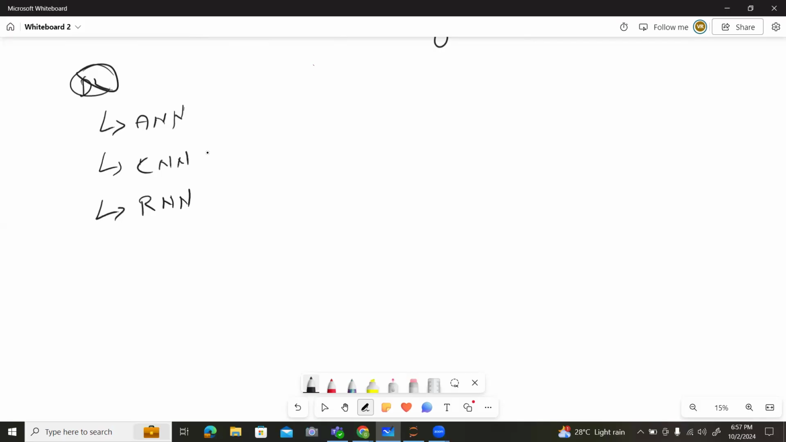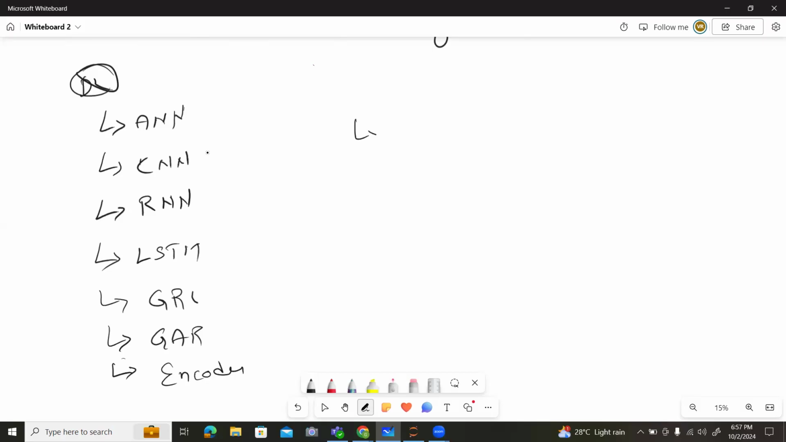Upon this RNN, we have LSTM, GRU, GAN, and we have an encoder, a decoder, and transformers. So these are the algorithms which are present in deep learning.